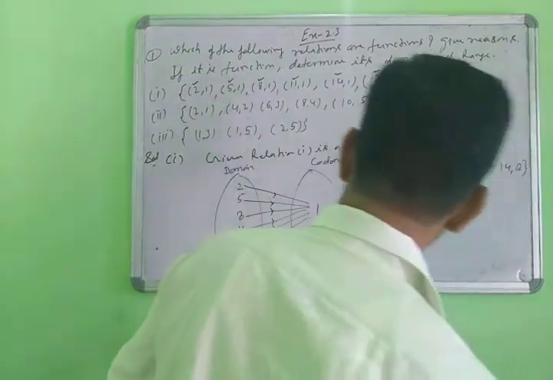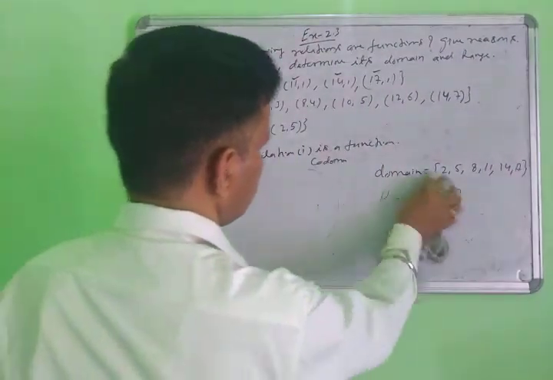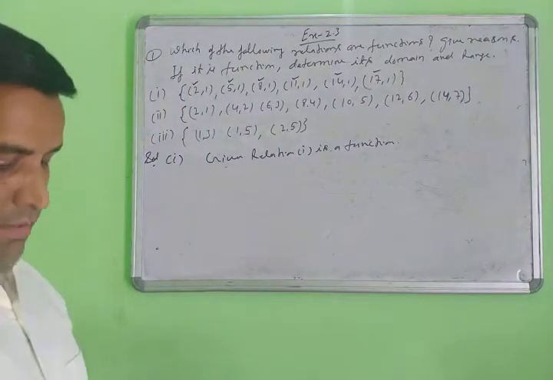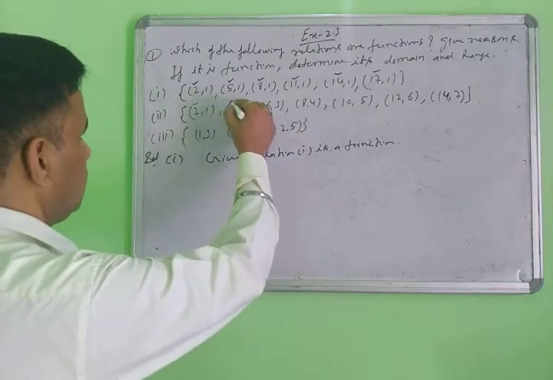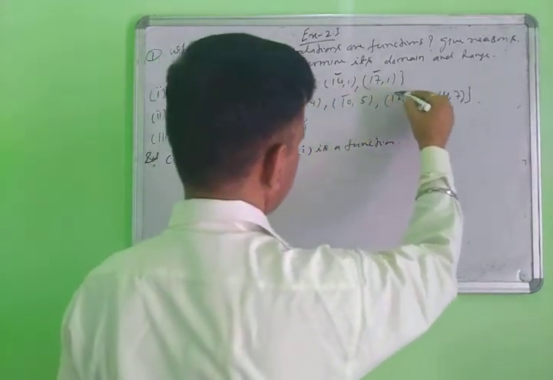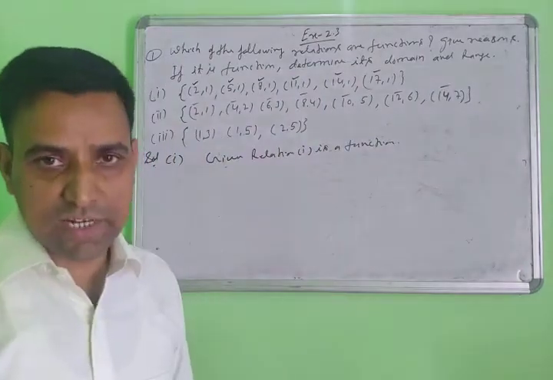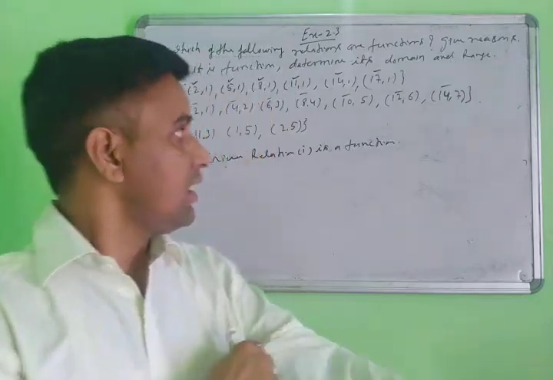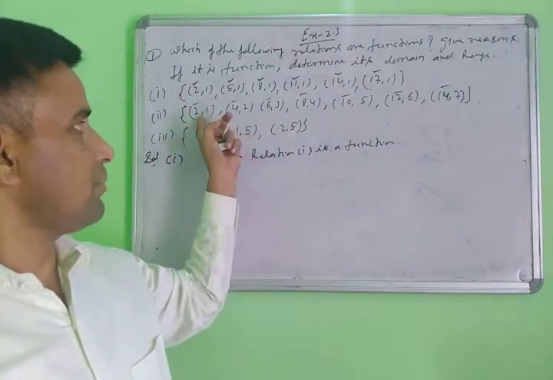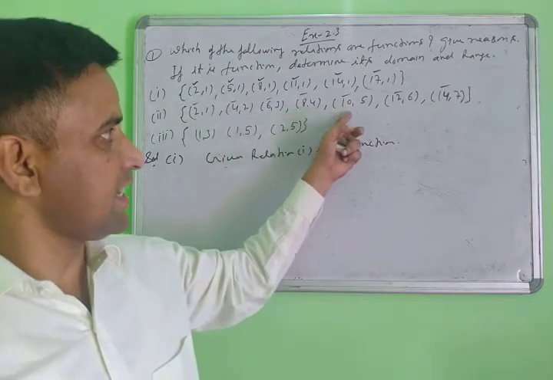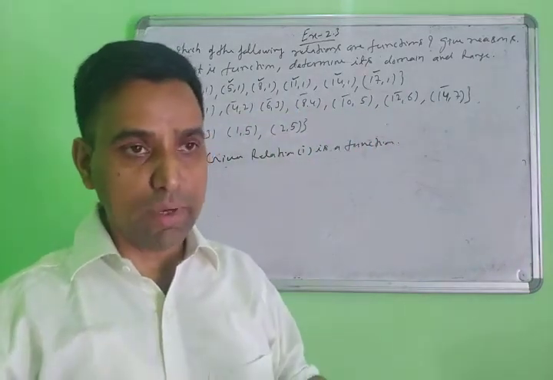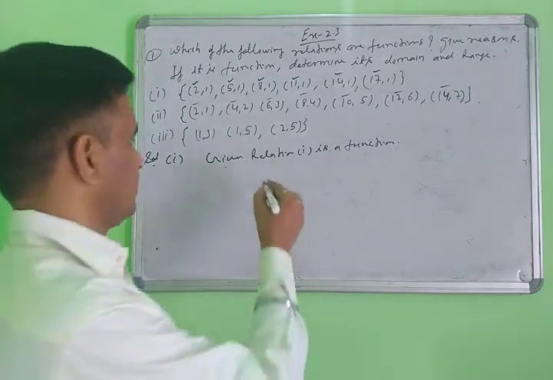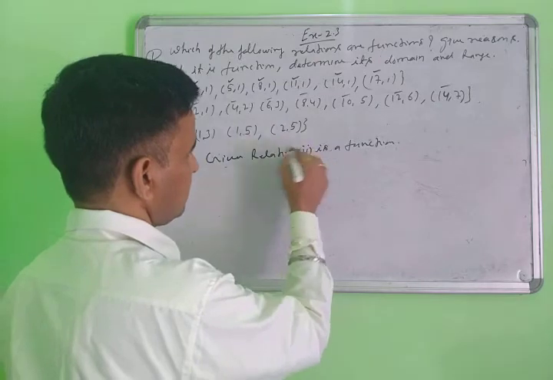Now check the second part in a similar way. The first elements are 2, 4, 6, 8, 10, 12, 14. All are different. No element is repeating in these ordered pairs. Since domain elements are not repeated, you can say the second relation is a function.